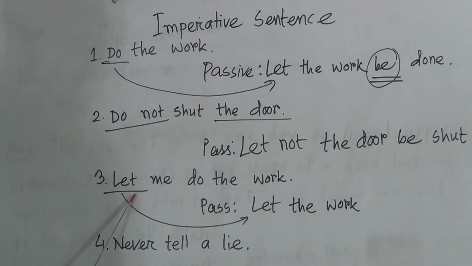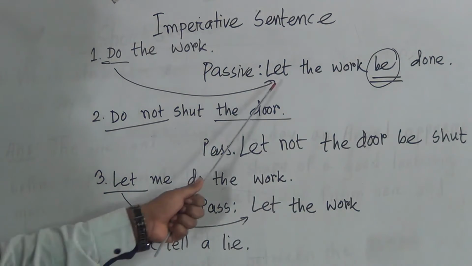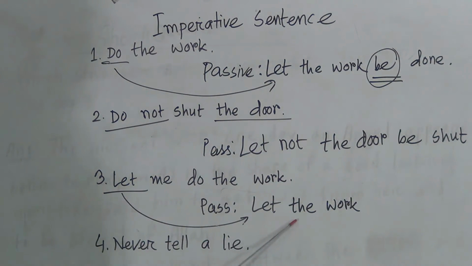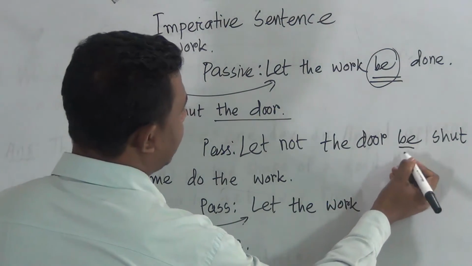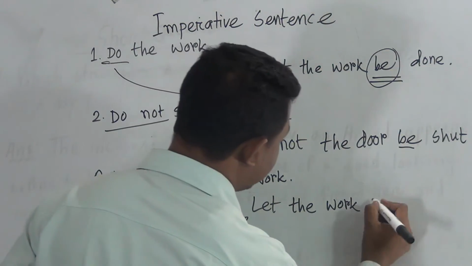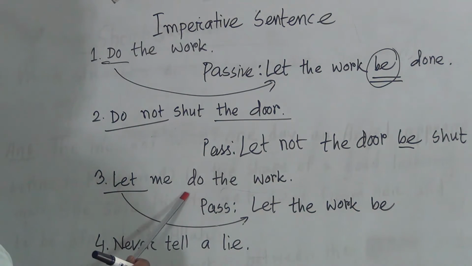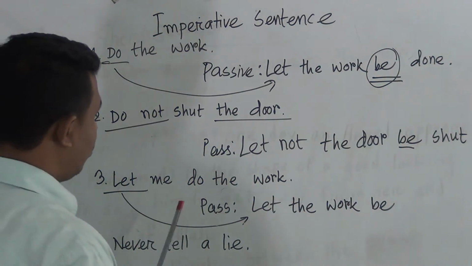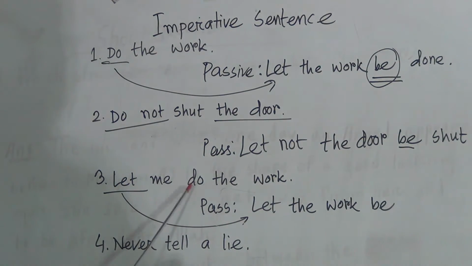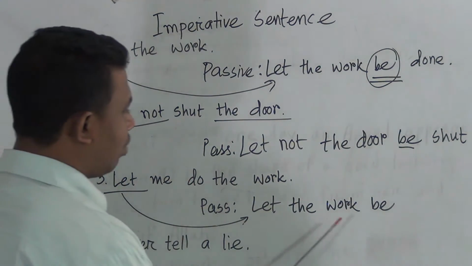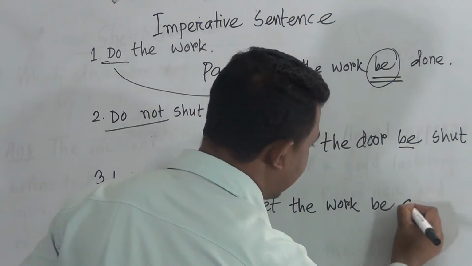After getting let we must write let as it is, then after writing let, like these rules, we have to write the object. Then what we wrote in the previous sentence, be: let the work be. Then what is the main verb? Do. What is the past participle form of this verb do? Let the work be do, did, done.